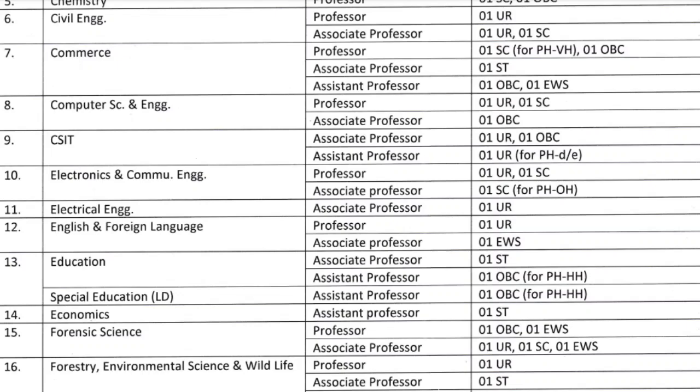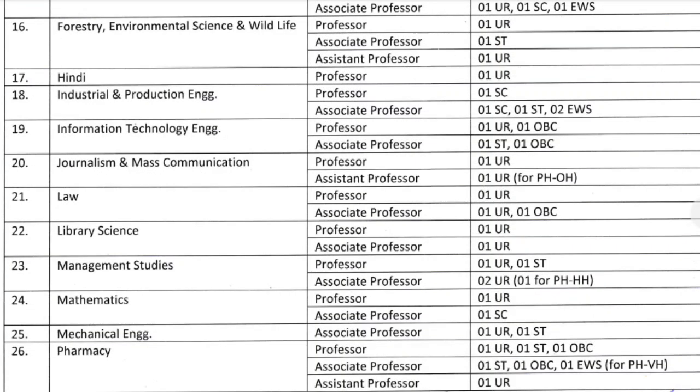Forestry, Environmental Science and Wildlife, Professor, Assistant Professor and Associate Professor, number of vacancies 3. Hindi, Professor, number of vacancies 1. Industrial and Production Engineering, Professor and Associate Professor, number of vacancies 5. Information Technology and Engineering, Professor and Associate Professor, number of vacancies 4. Journalism and Mass Communication, Professor and Assistant Professor, number of vacancies 2.